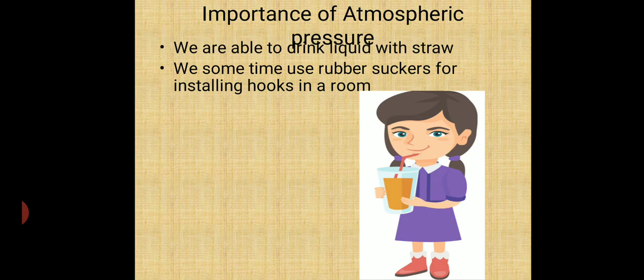Sometimes we use a rubber sucker for installing hooks in a room. That sucker comes in contact with some surface. The air is removed between the two surfaces. Now the air pressure is acting on that sucker. Hence it is stuck on the surface of the wall.